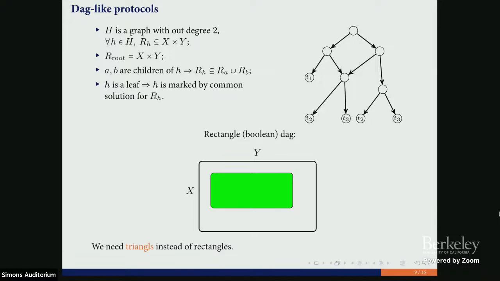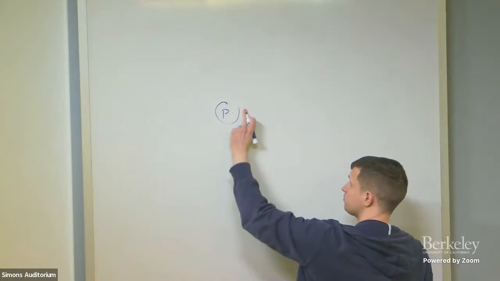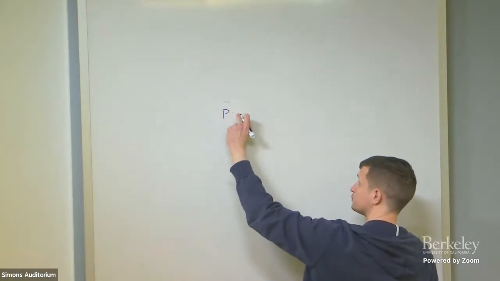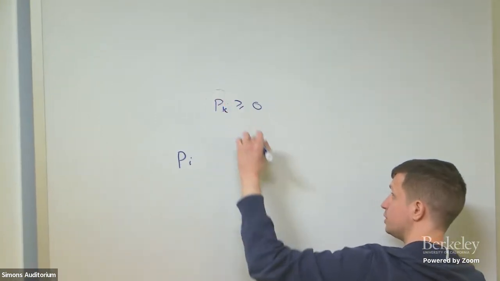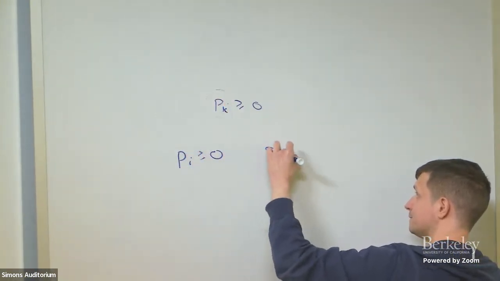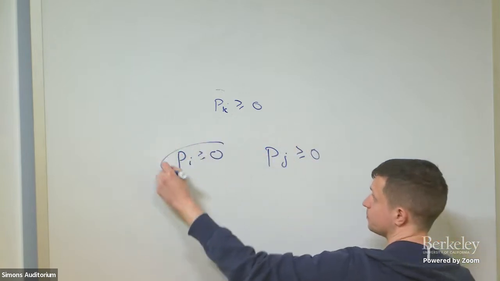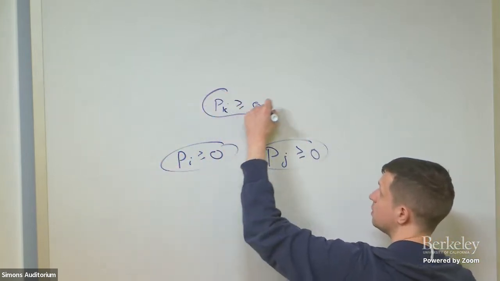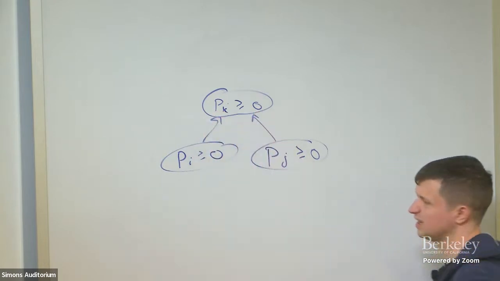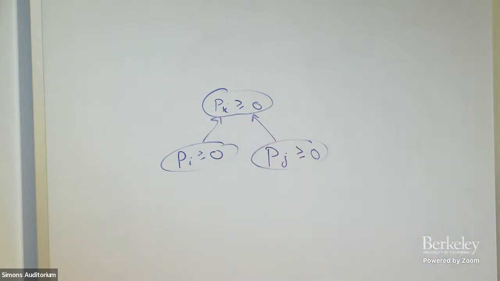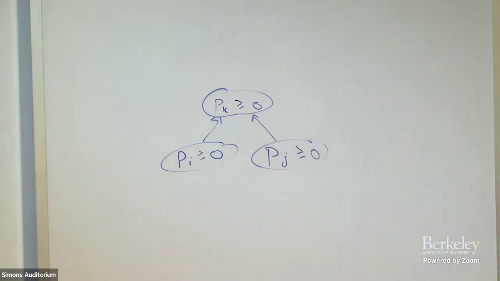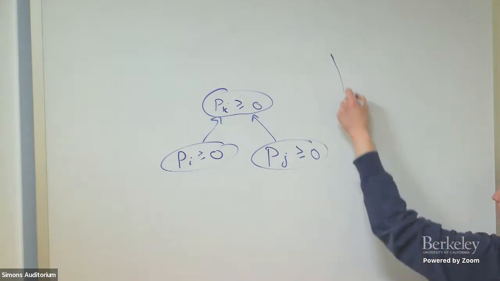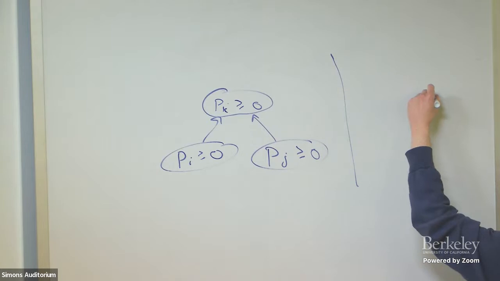So suppose we have our cutting planes proof, and here we have some inequality of this form. We want to transform it into a DAG-like communication protocol, and we transform it in the same DAG.